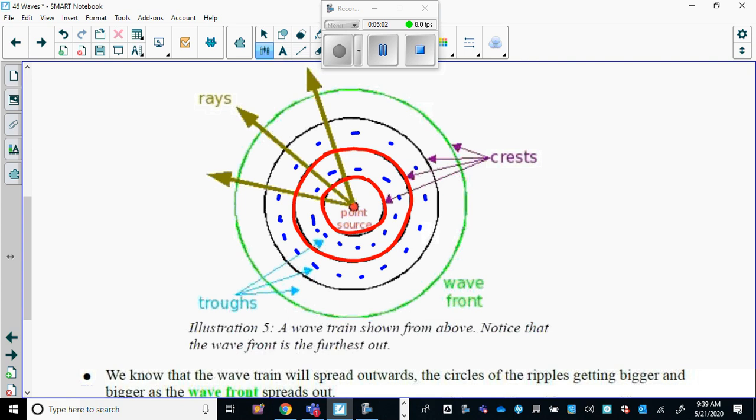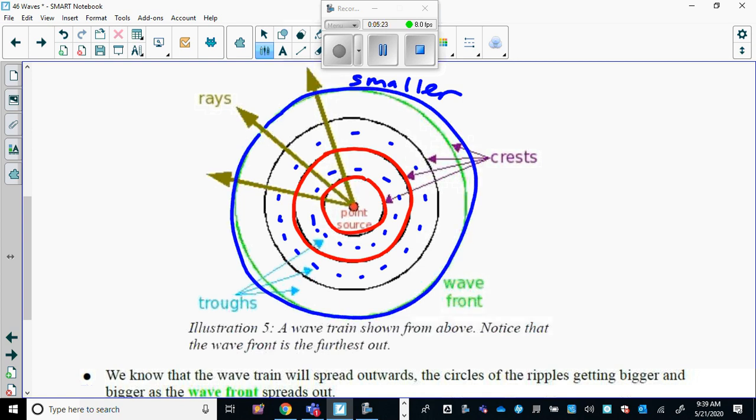Now, what happens to the size or the amplitude of the wave as it spreads out? We should probably instinctively know that as the wave moves out, the amplitude gets smaller. Why is that? Simply because the wave is now spread out over a much bigger circumference.